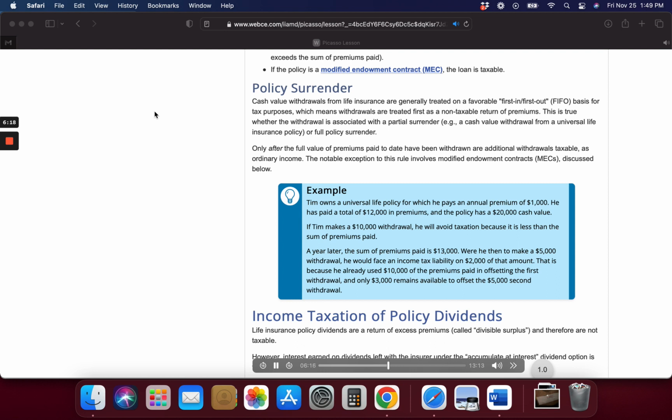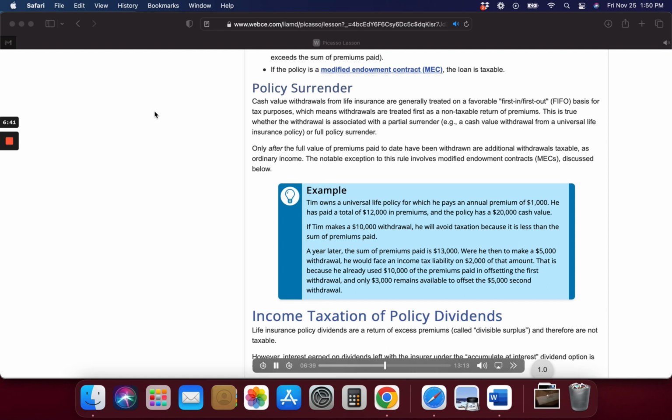A year later, the sum of premiums paid is $13,000. Were he then to make a $5,000 withdrawal, he would face an income tax liability on $2,000 of that amount. That is because he already used $10,000 of the premiums paid in offsetting the first withdrawal, and only $3,000 remains available to offset the $5,000 second withdrawal.